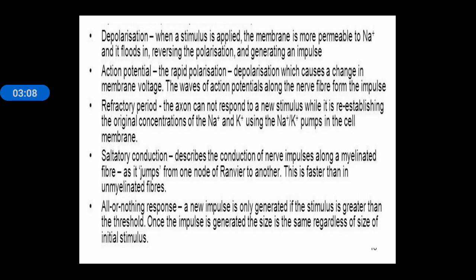Next is saltatory conduction. Saltatory conduction describes the conduction of nerve impulse along a myelinated neuron or myelinated fiber. Means in saltatory conduction, the message jumps from one node of Ranvier to the next node of Ranvier. In a myelinated neuron the conduction is very fast because of this saltatory conduction, which takes place from one node of Ranvier to the next.